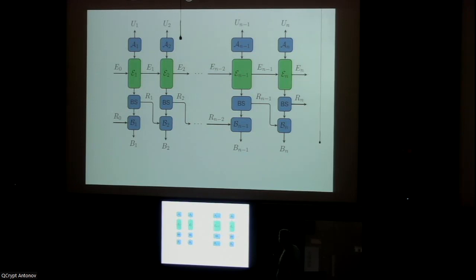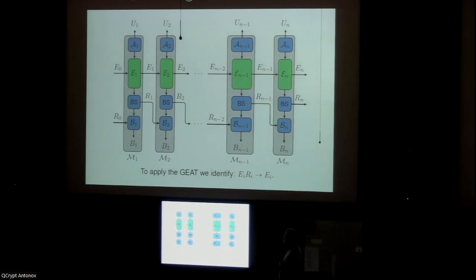And so we can again play Lego and get this picture now. We see here also this complicated structure that I mentioned before, where in every round some light is split off for the next round, and then some light is split off again, and so on. Throughout this, we always keep the phase coherence. We never break it, which is an important difference to previous works, in that we can deal with this kind of setup. Now, to answer the first question, we draw some boxes and call these channels M1 through Mn. And we apply the entropy accumulation theorem with the following identification. With this, we have the first question answered.